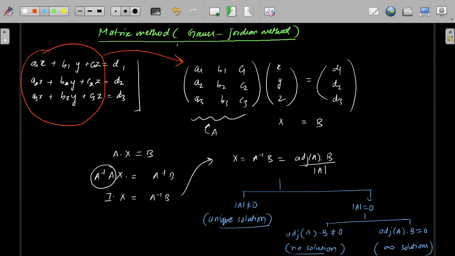So this is almost similar to the previous method, but in the previous method we were using D. In this method we are using properties of matrices, so we are using adjoint of A. Okay, just copy this also. Sometimes they will simply give you adjoint of A and ask to find the values. They will twist the question in such a way that you have to use this method. But from the perspective of your board exam, they will directly ask, use Gauss-Jordan or matrix method to solve the system of linear equations. Okay, just copy this.